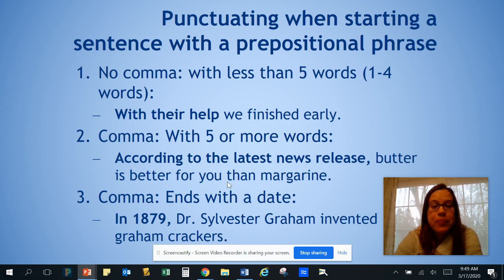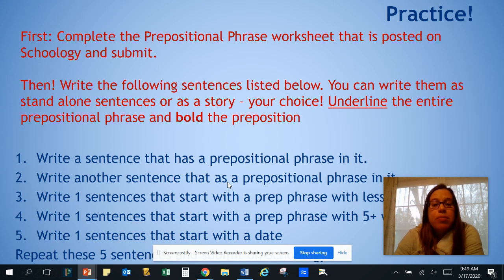So here's what you need to do now. 2 things. There is a prepositional phrase worksheet in Schoology in the prepositional phrase folder. You must complete it and submit it on Schoology. So copy the worksheet, upload it to Google Docs, do what it tells you to do, submit it.